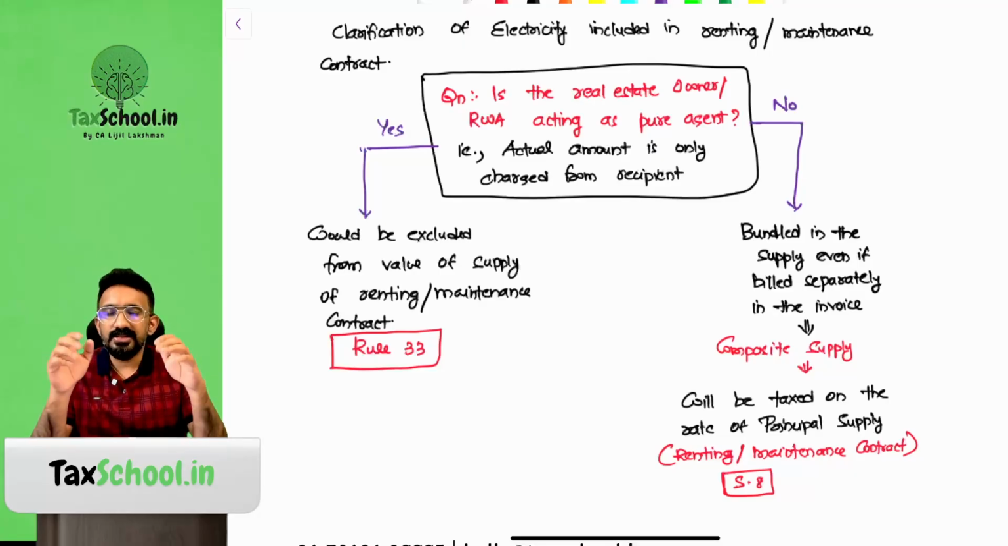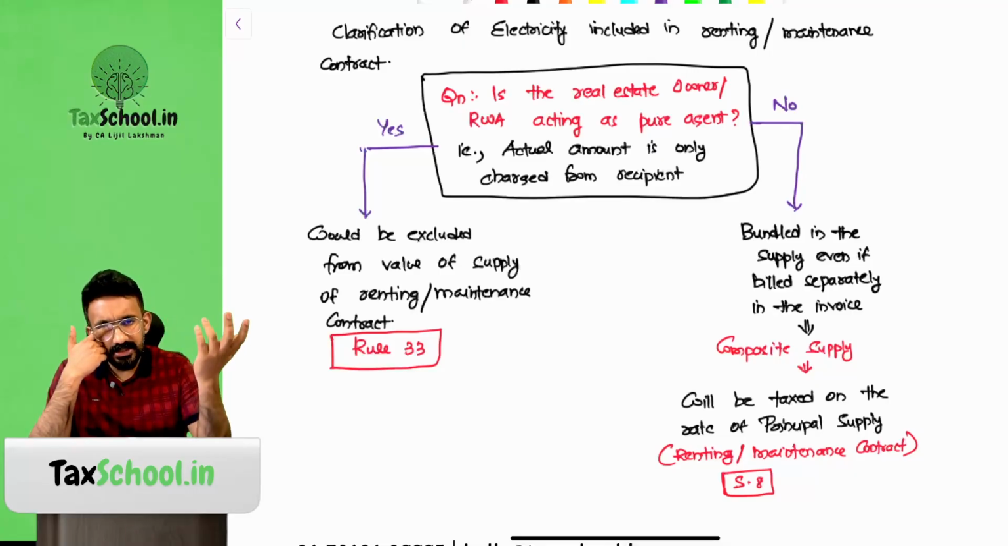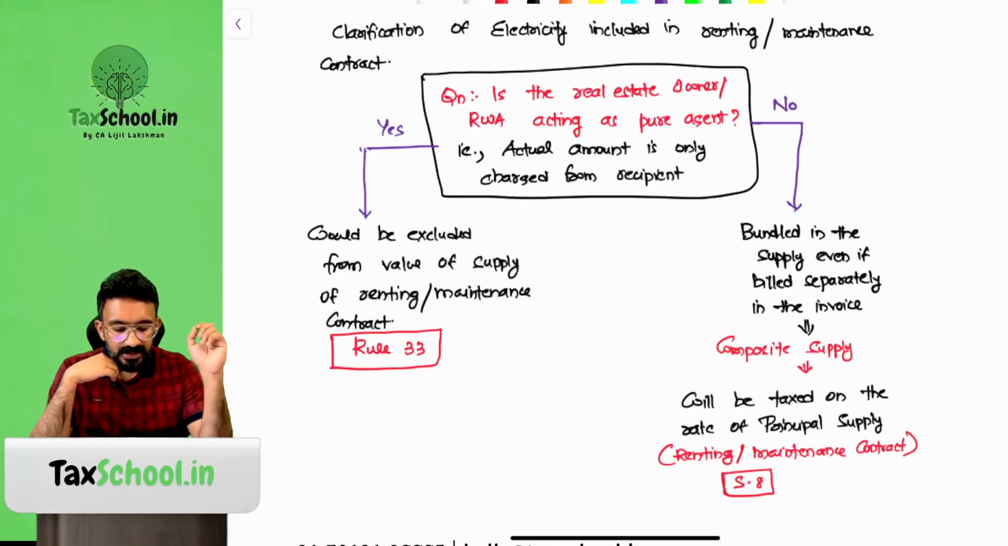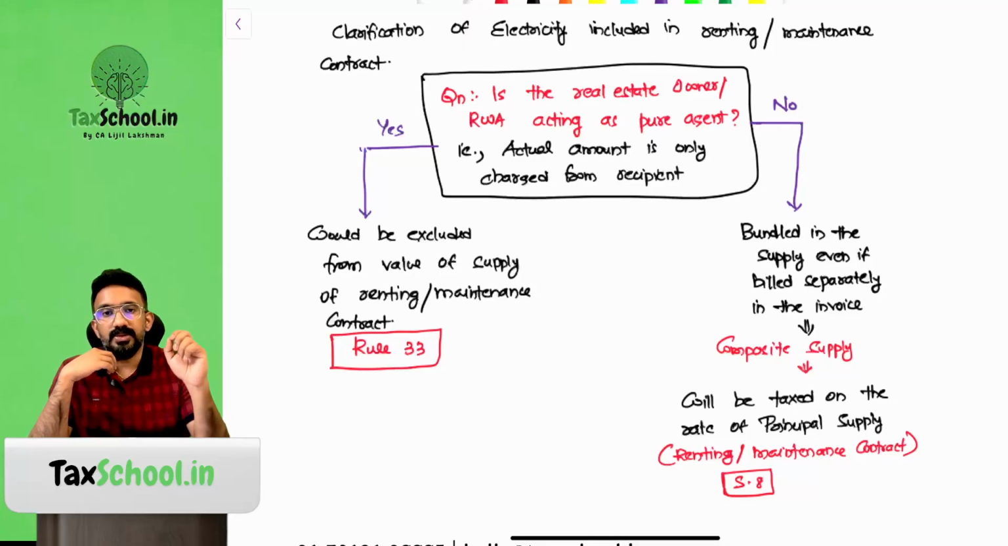If your monthly maintenance is say 10,000 rupees and the electricity bill is 5,000, and 15,000 is billed with the 5,000 separately shown as electricity bill, that 5,000 will be reduced from the value. However, if the maintenance contract is to include electricity also, then it is bundled in the supply even if billed separately in the invoice. It is a composite supply, taxed at the rate of the principal supply, that is the renting or maintenance contract.